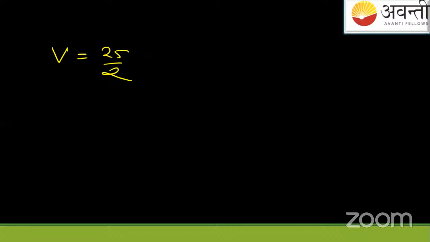One of the students has texted me, it is 12.5. 12.5 is the answer. But what will be the sign? Is it positive or negative? Text me fast in the chat box. Udupi students say that it's negative. Bina says it's negative. Nilima says it's negative. Excellent. Very good. So this shows that you are really concerned about the class. You are focused here. So v is actually minus 25 by 2.